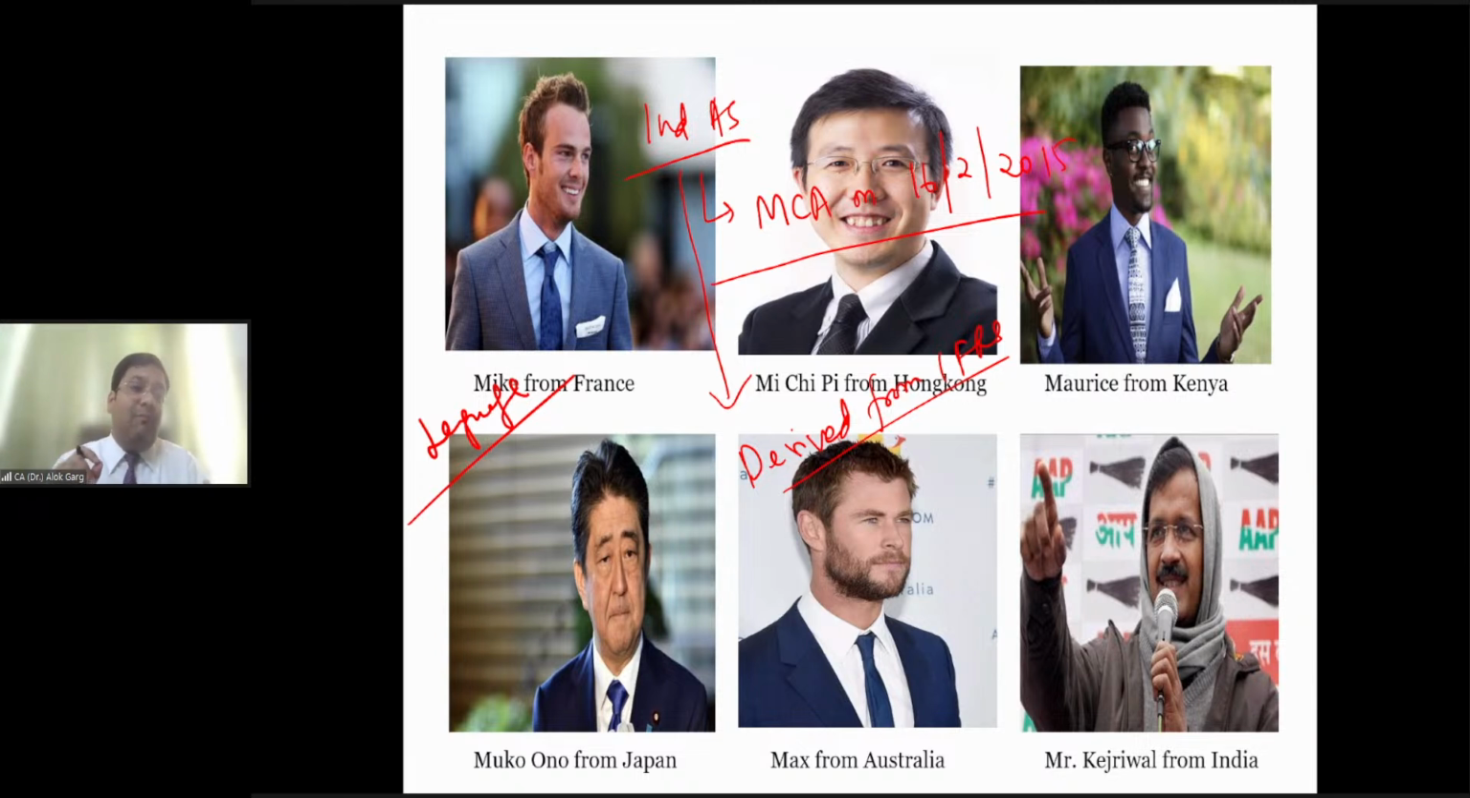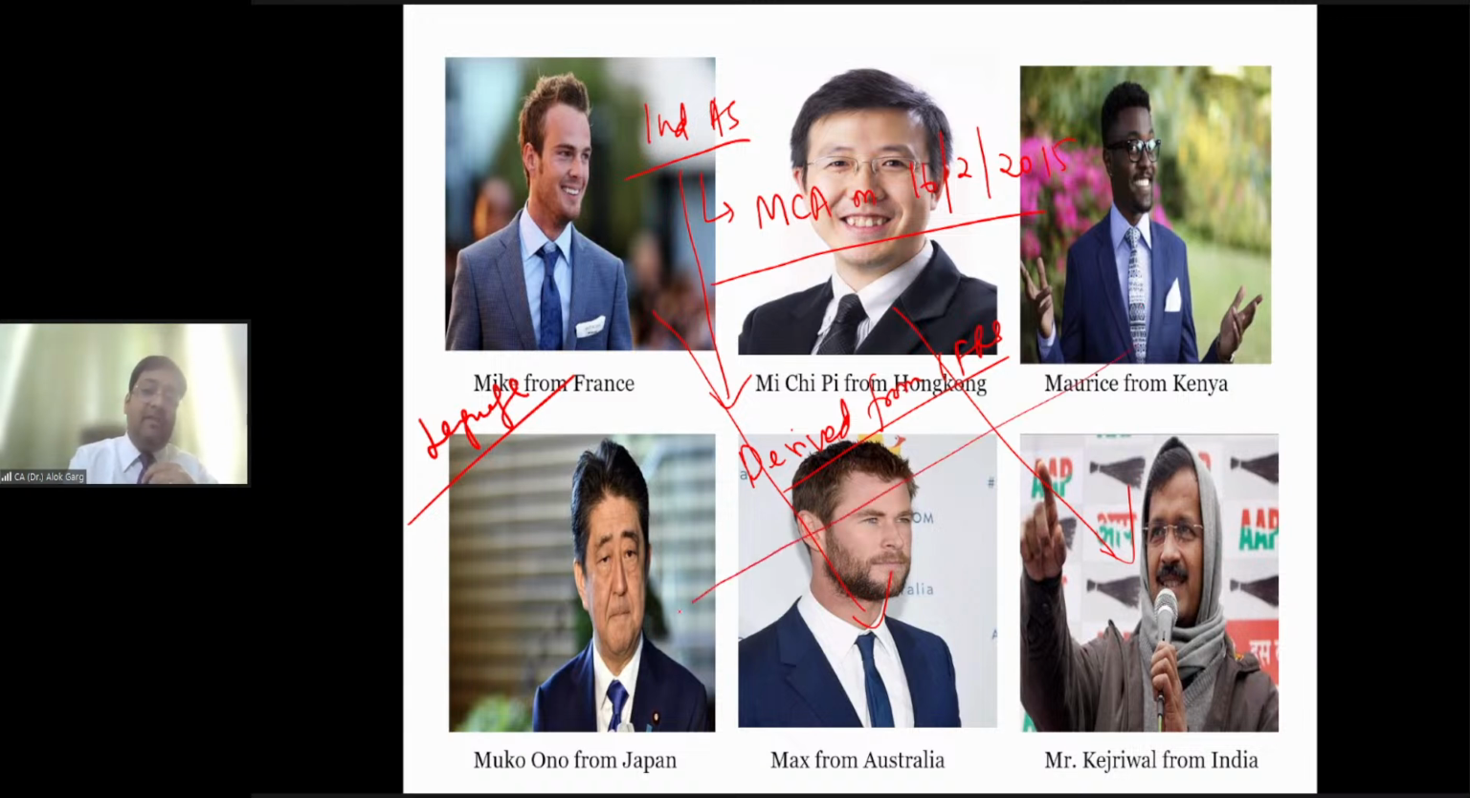So now, if Mike has to invest in the company of Mr. Max, will Mike be able to understand the financial statement prepared in Australia? Answer is no. Why? Because the Australian financial statement has been prepared as per Australian GAAP, and Mike knows French GAAP, right? Mr. GP has to invest in the company of Mr. Kejriwal. Before investing, the investor has to see the financial statement, and he knows Hong Kong GAAP, but the financial statement of Mr. Kejriwal's company has been prepared under Indian GAAP, right?